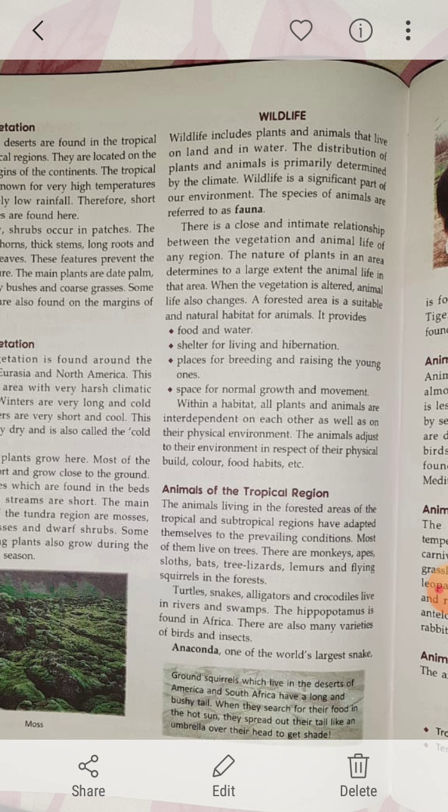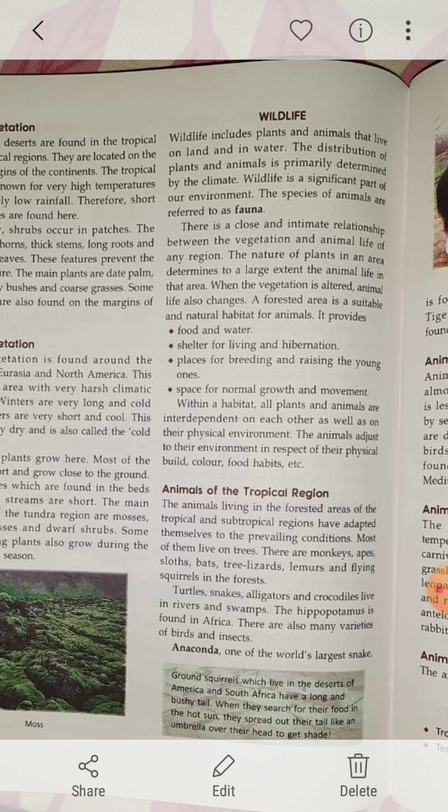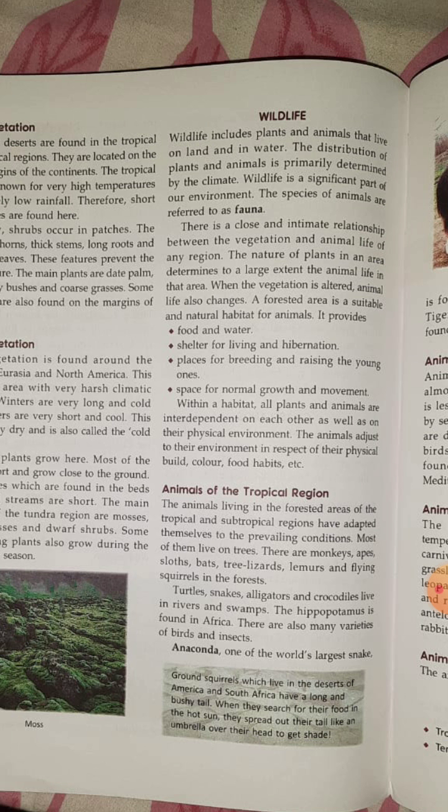Now, the nature of the plants in an area determines what? The large extent of the animal life in that area. So when the vegetation is altered, what does it mean? When it is decreased, animal life is also going to change.